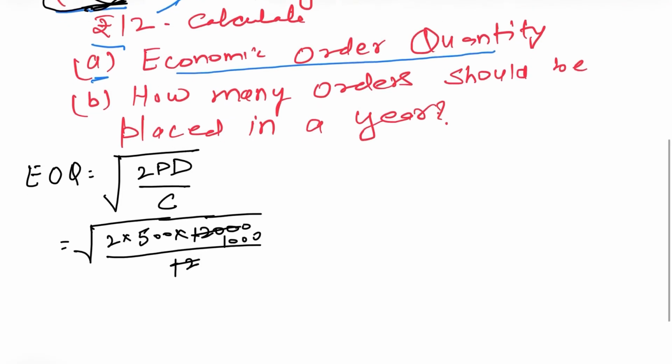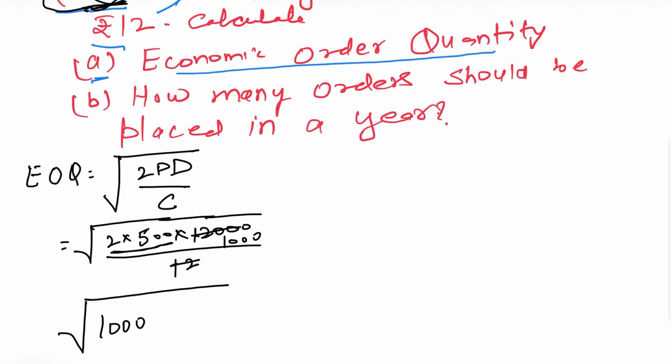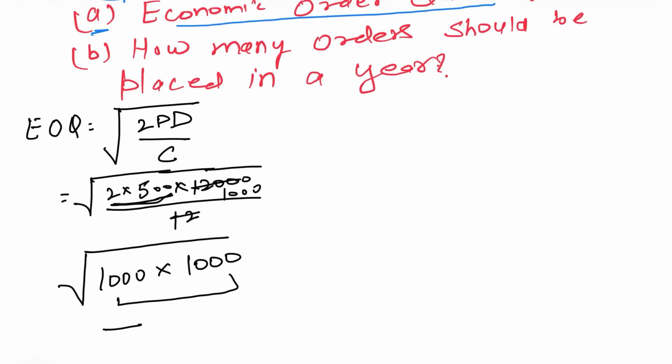So in the root, what we get? 500 multiplied by 2 is 1,000, and this 1,000 we take out from the root. Our answer is 1,000 units, which is your economic order quantity.